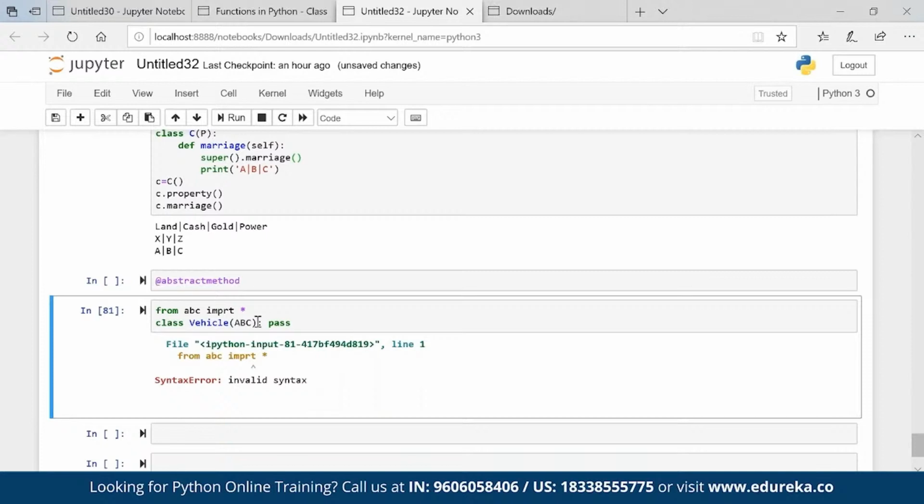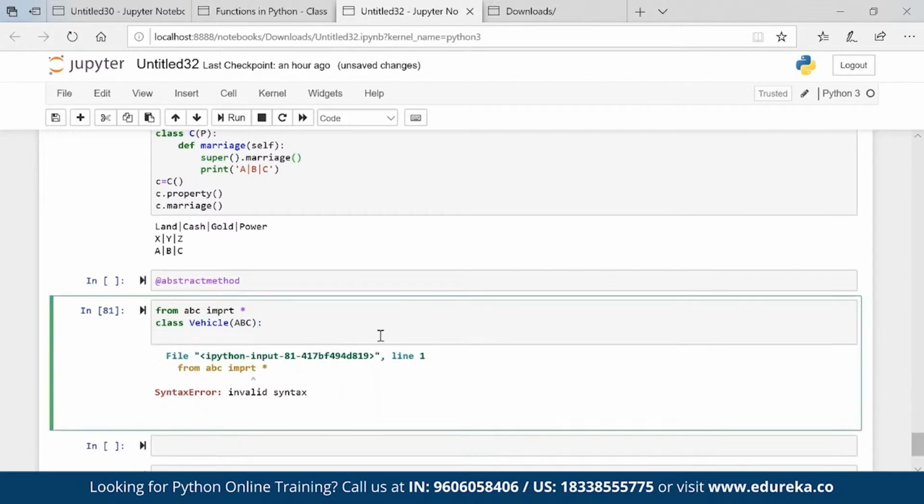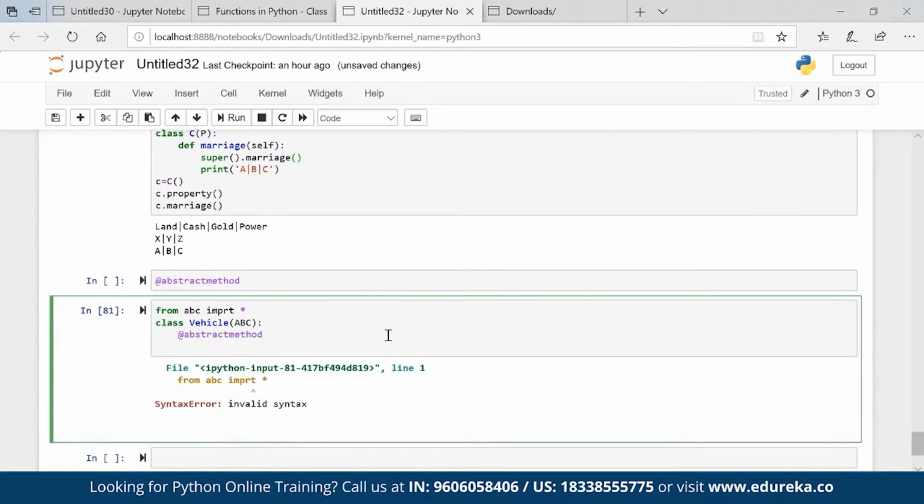You can see it is ABC colon. Okay, I'll put the method, and this is an abstract method. So in class Vehicle there is an abstract method, def m1(self): pass.